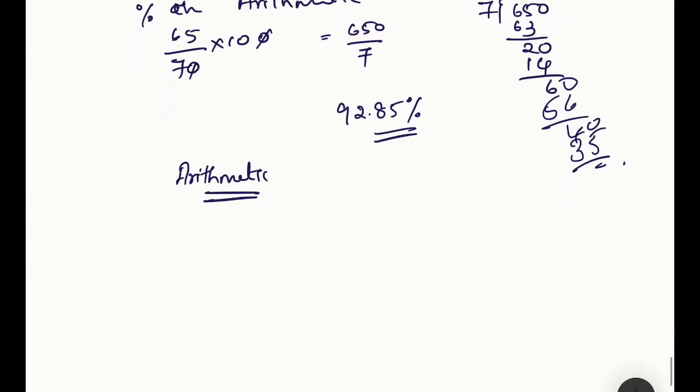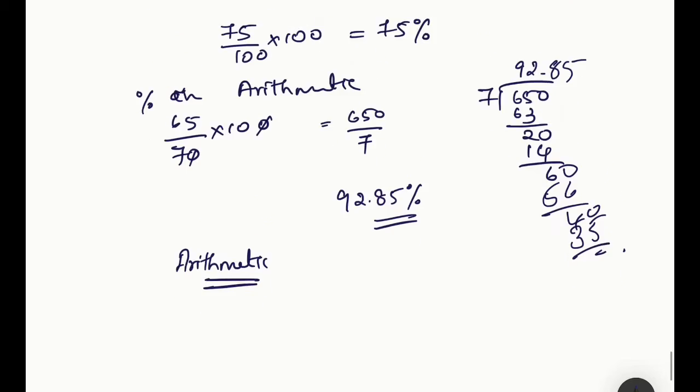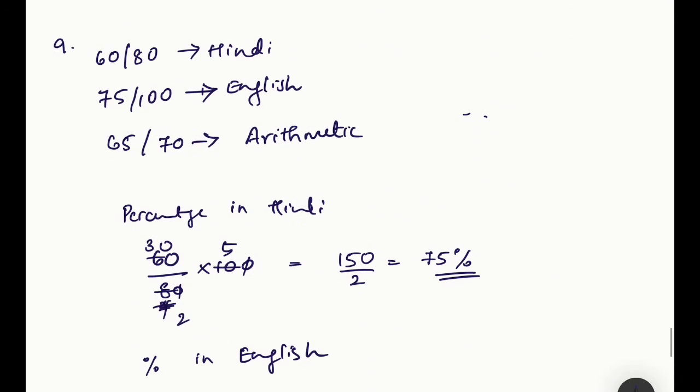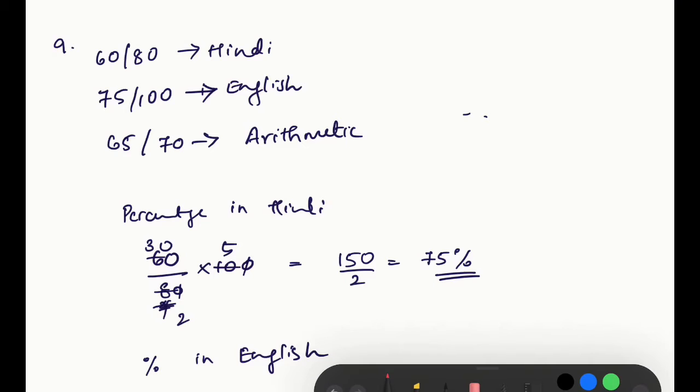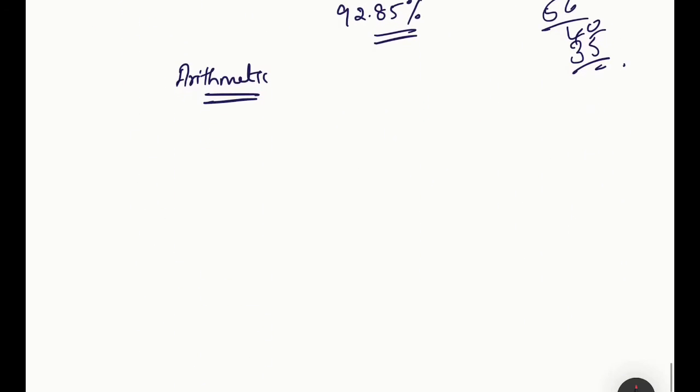What is the overall percentage? How do we find the overall percentage? In order to find it, we will have to count the marks he received. What are the marks he received? See, 60 plus 75 plus 65. So you get 12 plus 1, 13 plus 7, that is 200.